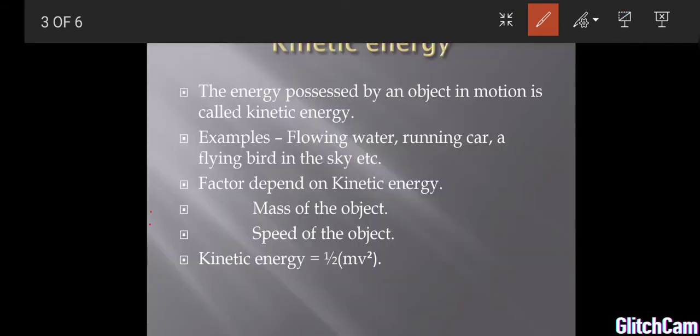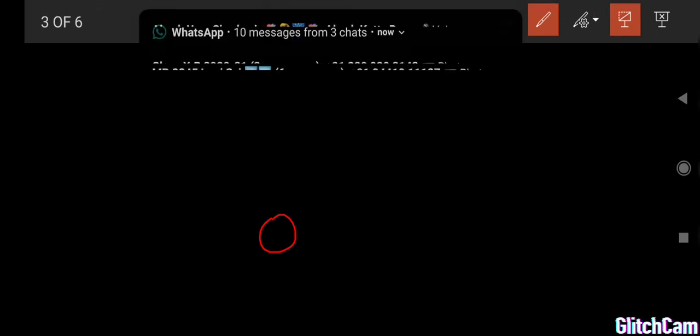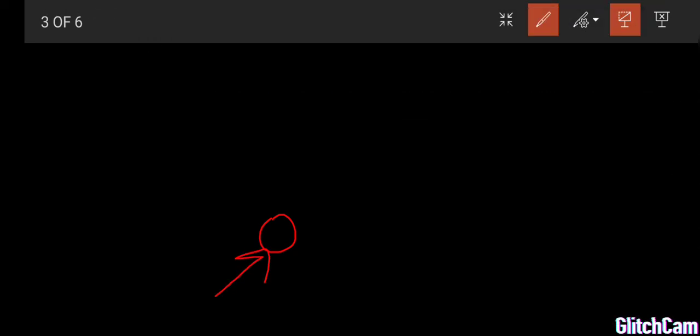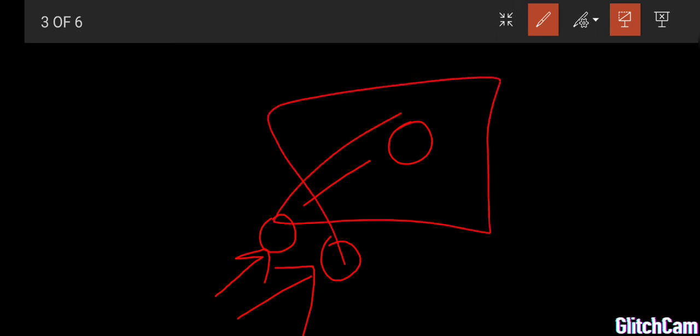Next, how does the speed of the object affect it? For that you can take a carom board coin. Here it is a carom board coin. If you give a light force, what happens? It will move a small distance. With the same striker, if you strike with a heavy force, it moves far. So if you are using a carom board striker, the coin moves some distance due to the force applied by the striker.